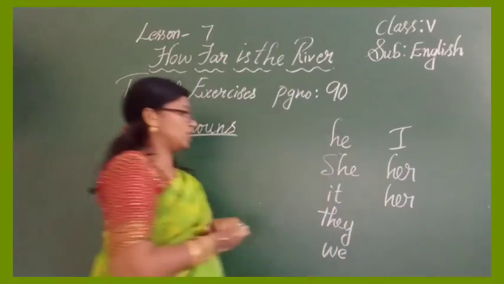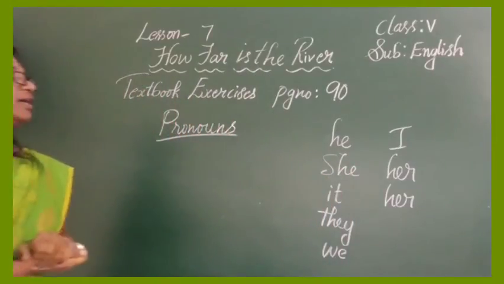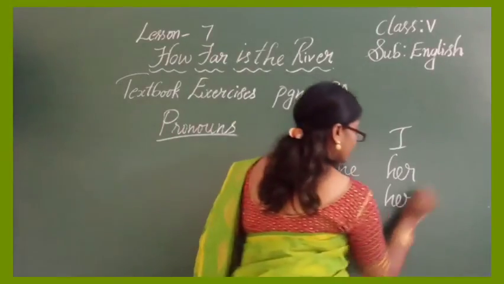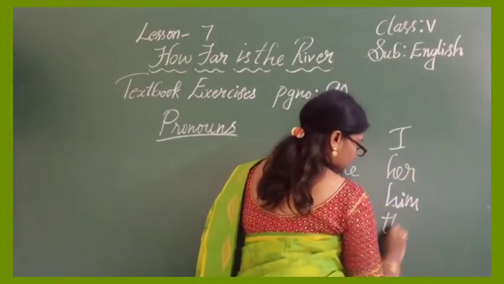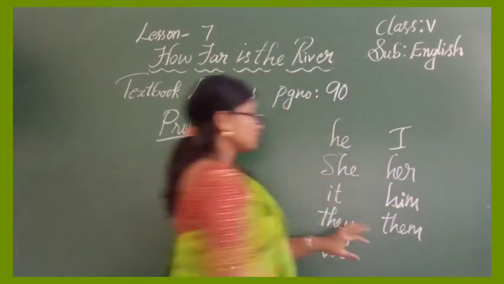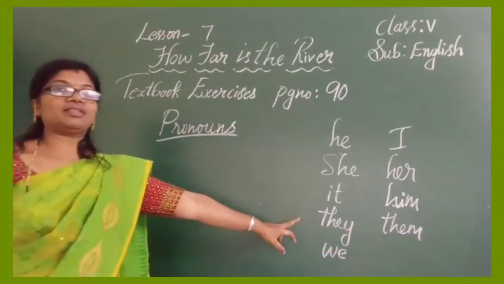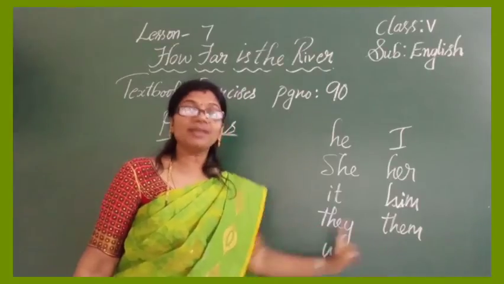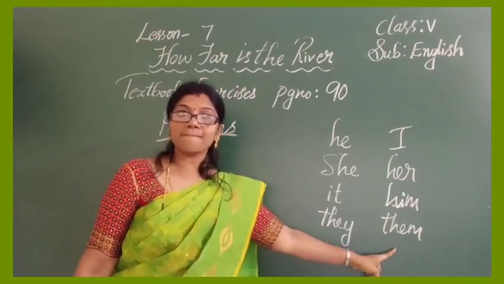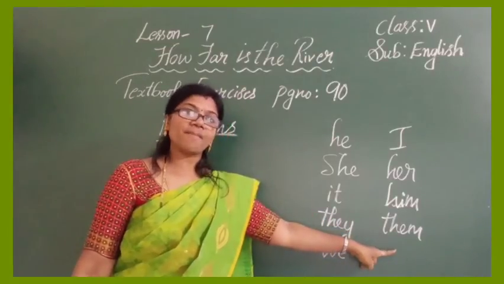Okay, he, she, it, they, we, I, her, him and them. I gave... See, you cannot start with they as an object; it's a subject. I gave chocolate to them. I gave chocolate to them.